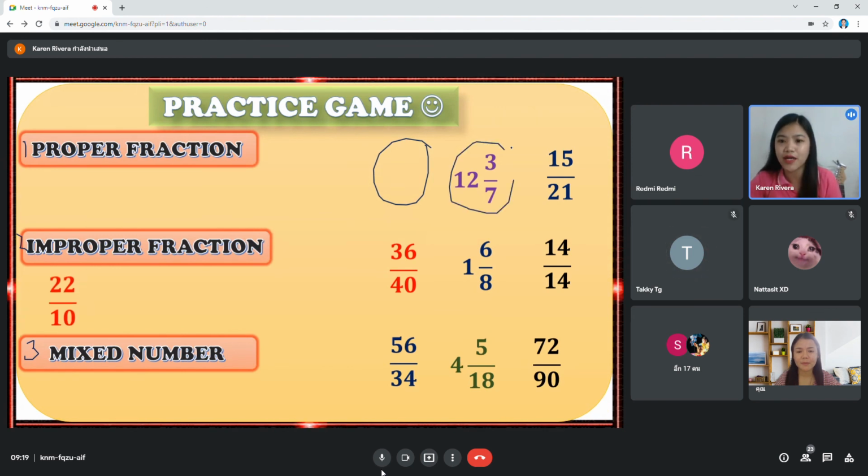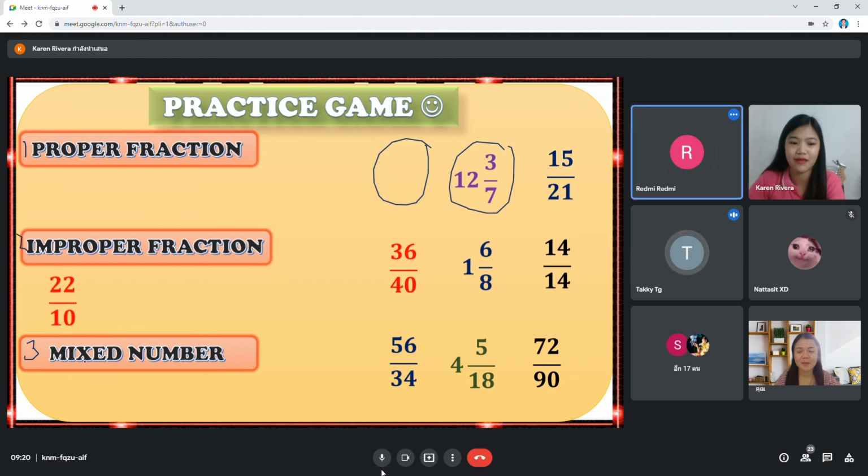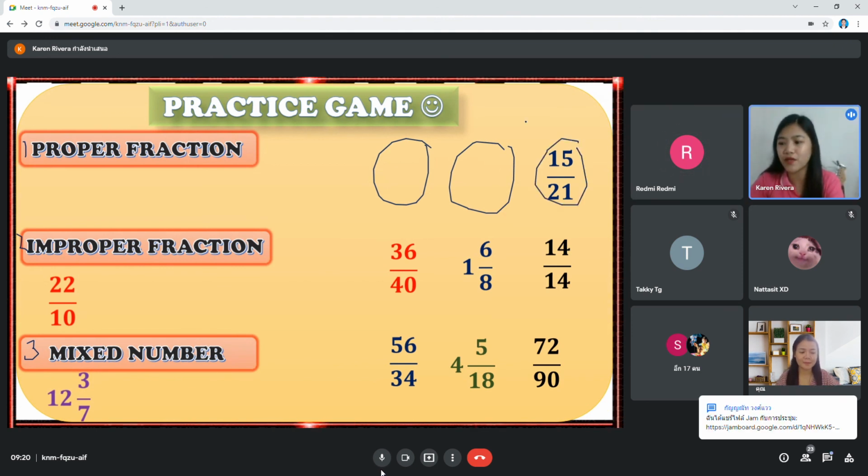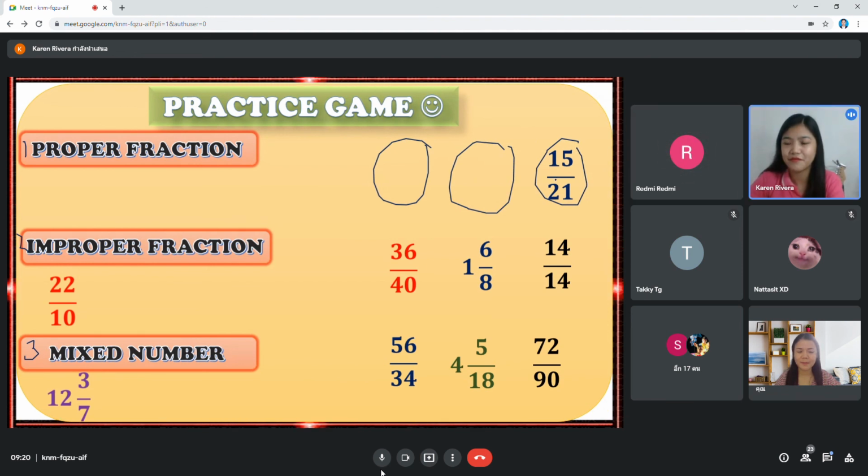How about this one? 12 and 3 over 7. What type of fraction is it? Is it proper, improper, or mixed? 3. Okay, 3. This is a mixed number. How about 15 over 21?